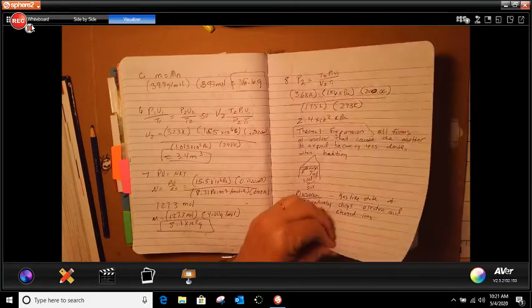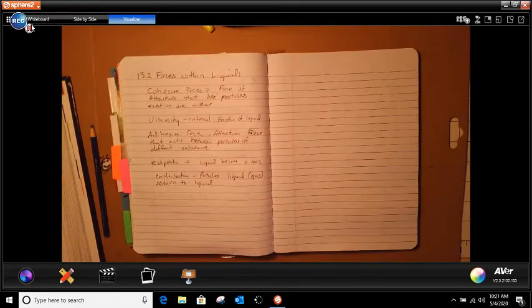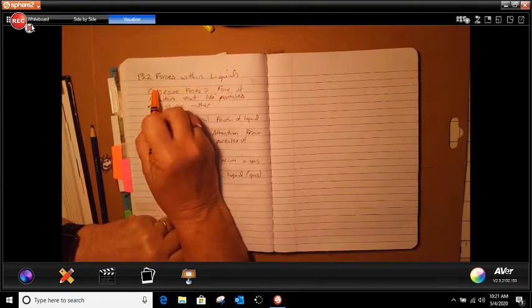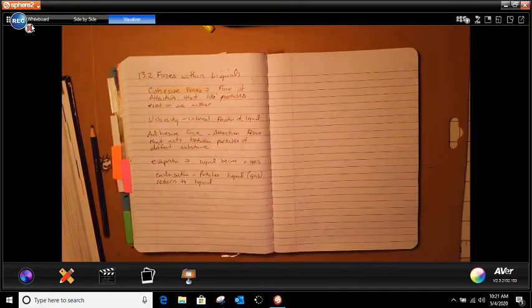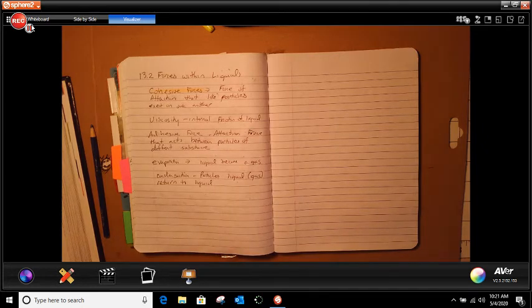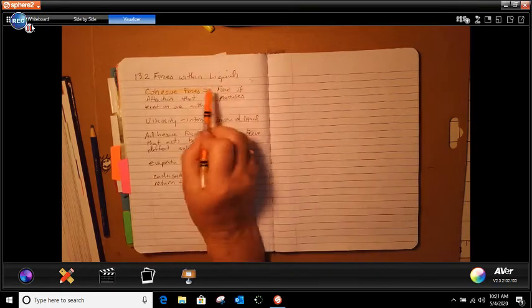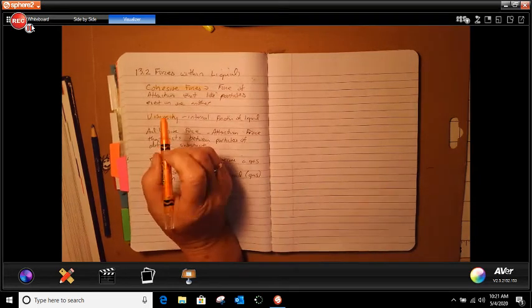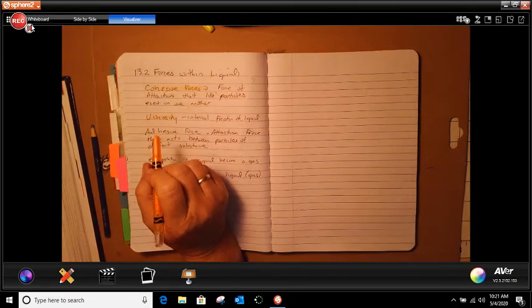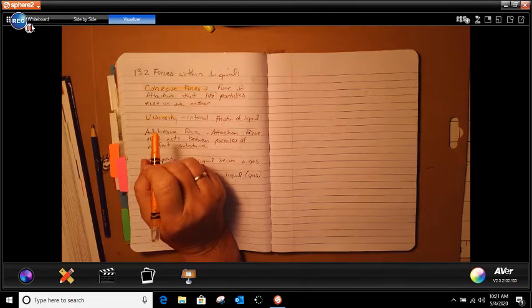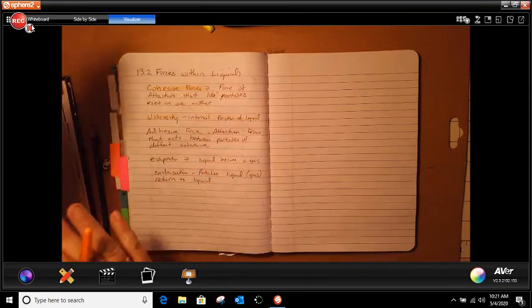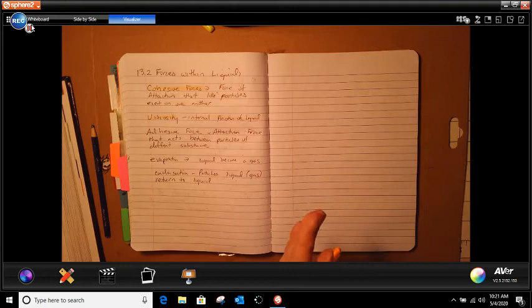Now, section 2 has a lot of definitions, and there are only 5 of them, and that's all I'm requiring you to do for that. When we're talking about cohesive force, I think about the water spider and how it can walk on the water. The reason is that it's a force of attraction that like particles exert on one another. Viscosity: when I think of that, I think of oil, and they have different weights of oil. It's the internal friction of a liquid. The more viscous it is, the harder it is to flow.